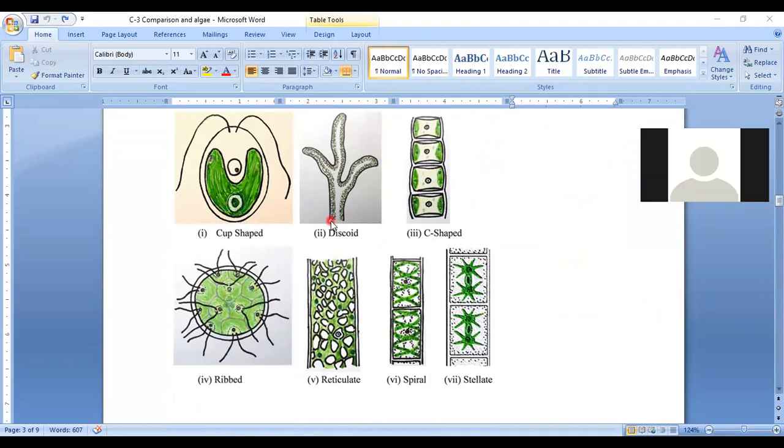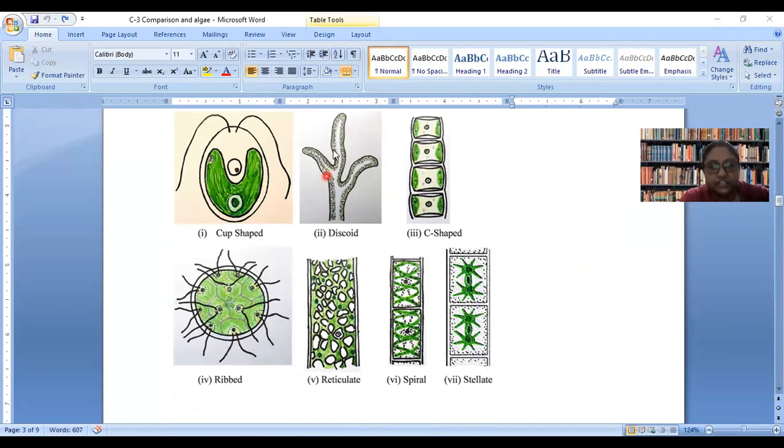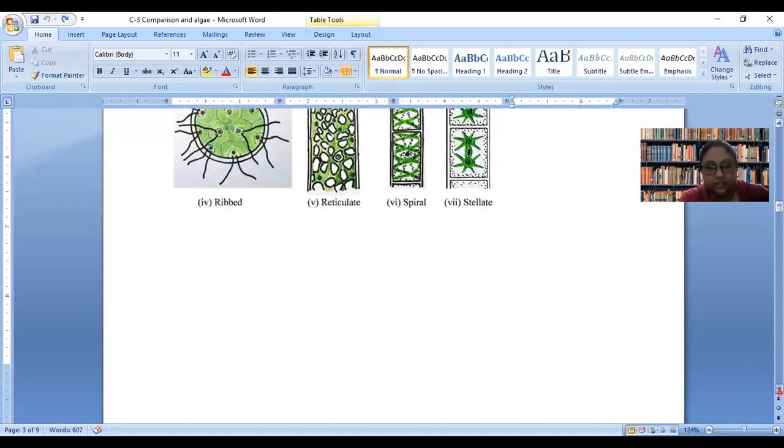Yes, ma'am. These are disc shaped. How disc? Actually, you are seeing a two-dimensional image, beta. If you imagine this as a cylindrical structure, and if you imagine the chloroplasts as a plate, you will be able to understand it is a disc shape. They can be C-shaped, spiral, star-shaped, net-like, or ribbed. So such a diversity of chloroplast structure is present over here.